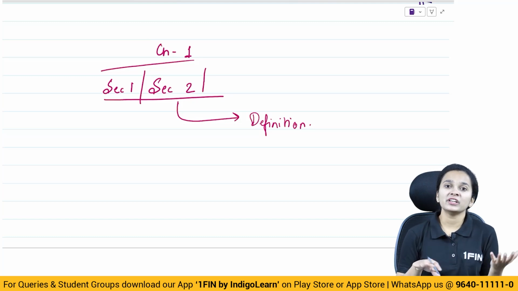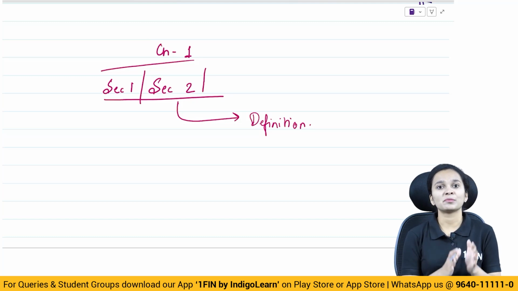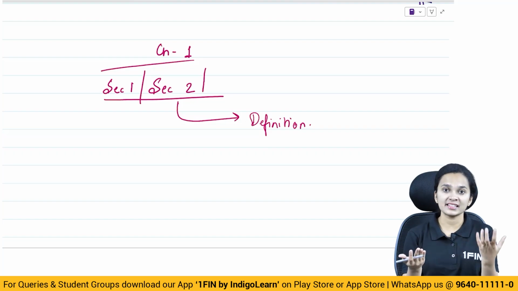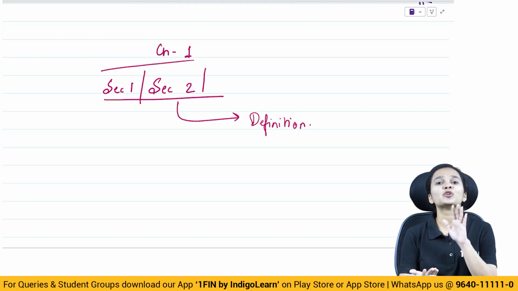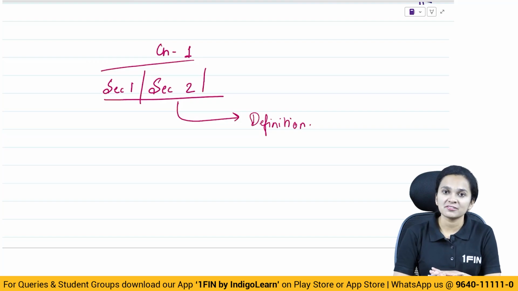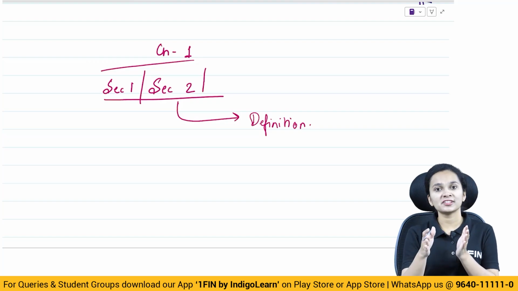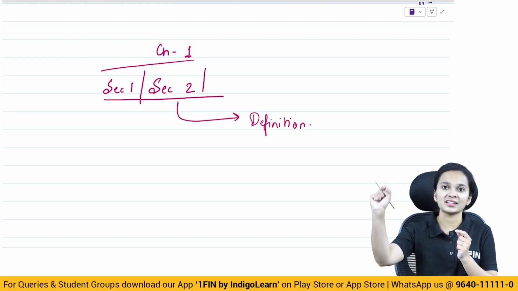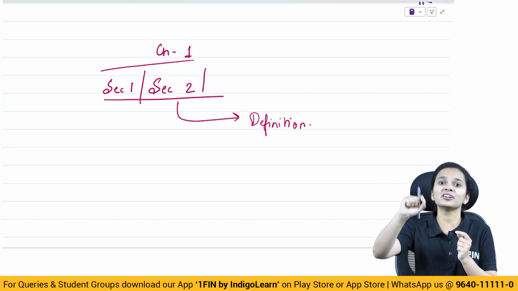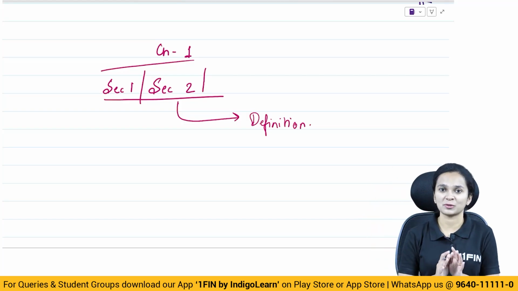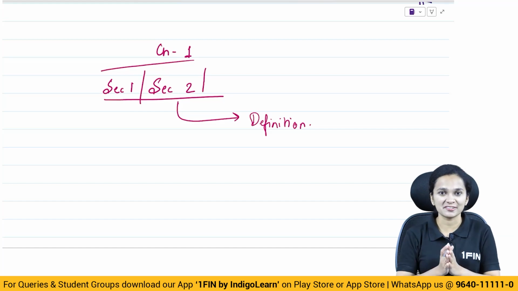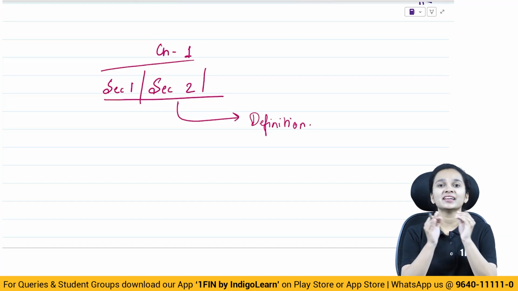So, how we have made our study material is, in chapter 1 we have some definitions. However, if you compare it with the ICAI study material, you will find that the number of definitions is fewer than what is given in your ICAI study material. But do not worry, we are covering all the basic definitions here, and all the other definitions as and when the term arises in different chapters. In whichever chapter the term is going to be used, we will do those definitions there in that chapter. So do not worry, we will cover all the definitions, however, as and when required.